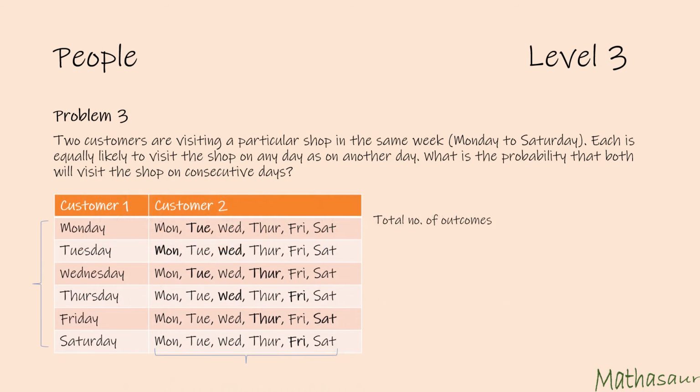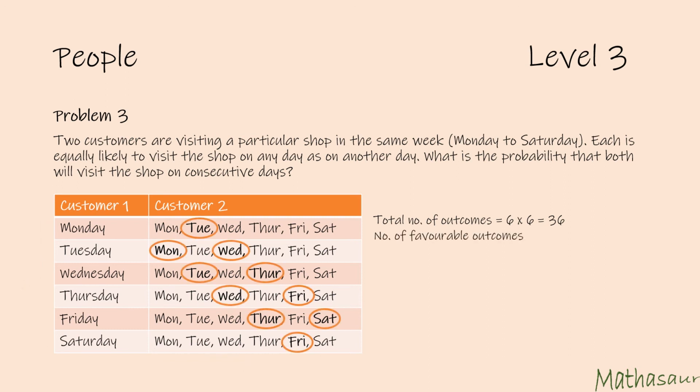Now, what is the total number of outcomes here? This is very similar to a dice problem. There are 6 faces on one die and 6 faces on another die. But when both outcomes are looked at together, then 6 multiplied by 6 gives me 36 outcomes. Similarly, here, there are 6 days for customer 1 and 6 days for customer 2. So 6 multiplied by 6 is equal to 36 is my total number of outcomes.